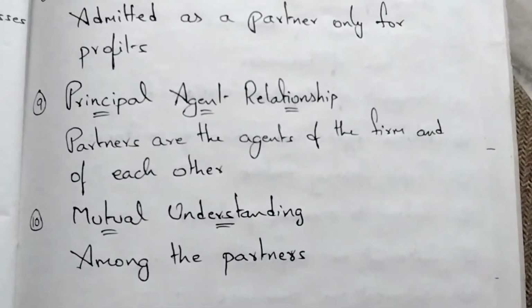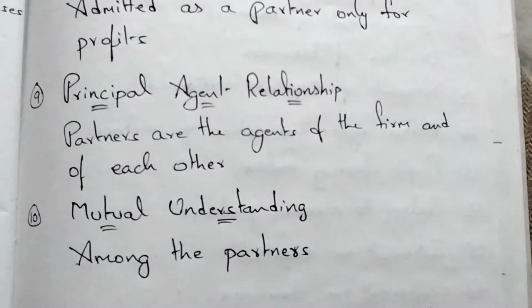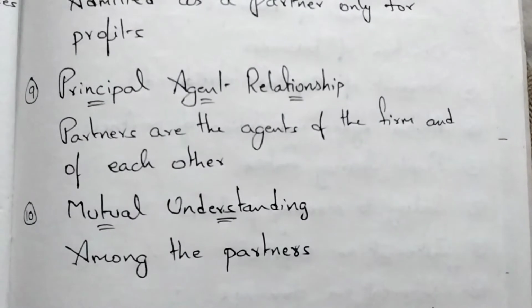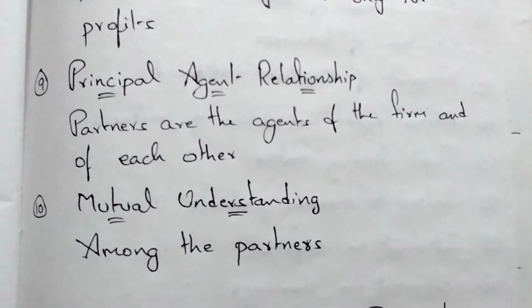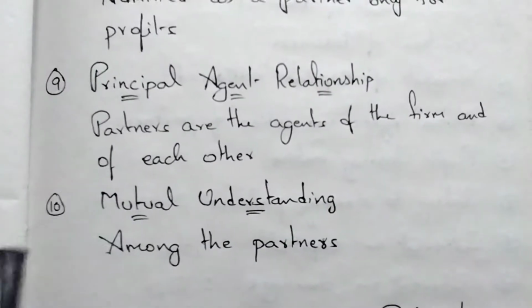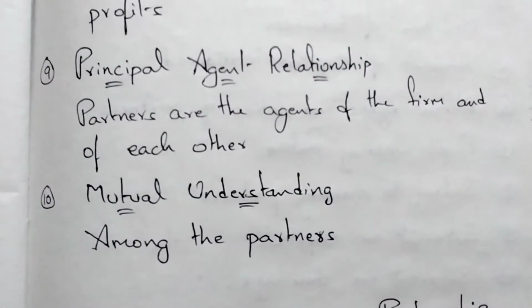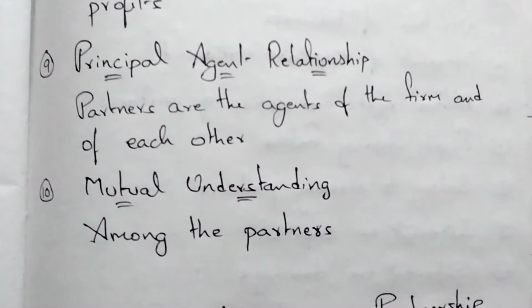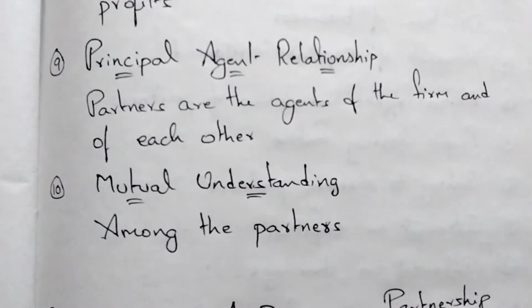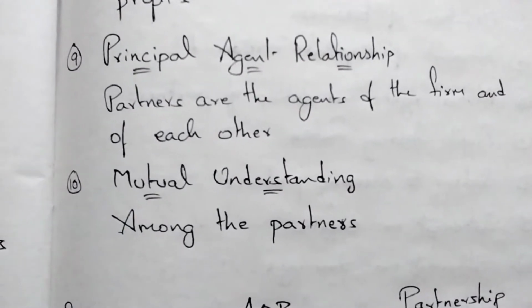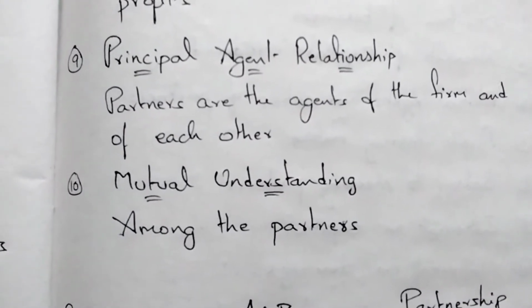In a partnership firm, every partner can act as principal to the other partners as well as agent to the other partners and the agent to the firm. When it comes to a limited liability partnership, partners can act only as agents to the firm, but the partners cannot act as principals or agents to the other partners.